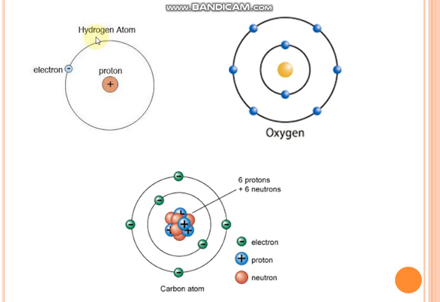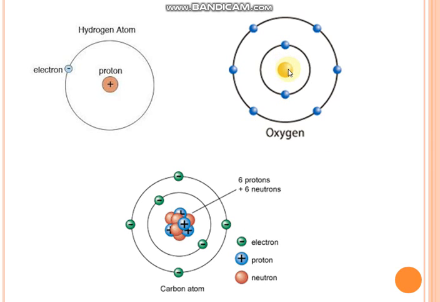Now see here, this is the hydrogen atom. A hydrogen atom has only one proton and one electron, because the hydrogen atom's atomic number is 1. So there is one proton in the nucleus and one electron which is revolving around the nucleus. And the oxygen atom, the atomic number of the oxygen atom is 8. So that's why there will be 8 electrons in the oxygen atom.